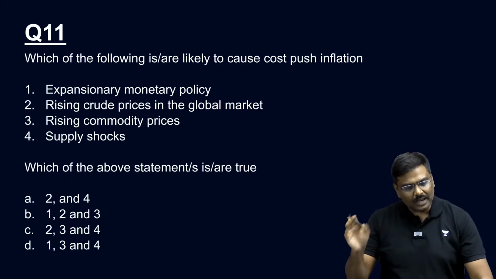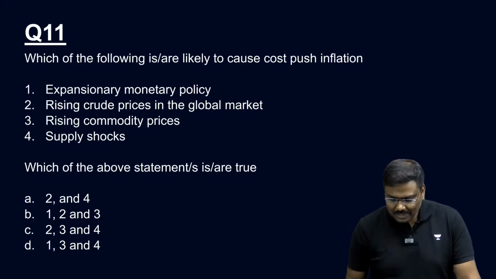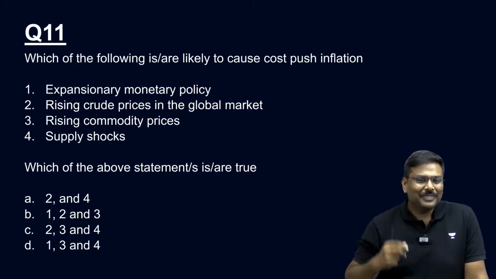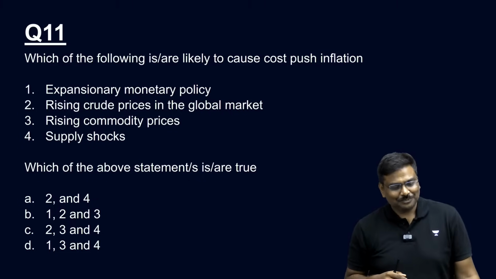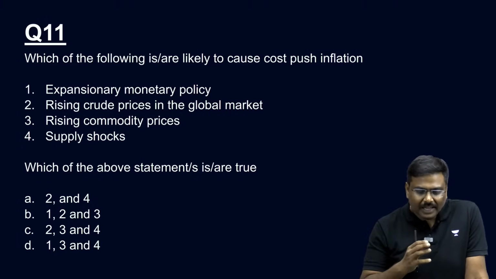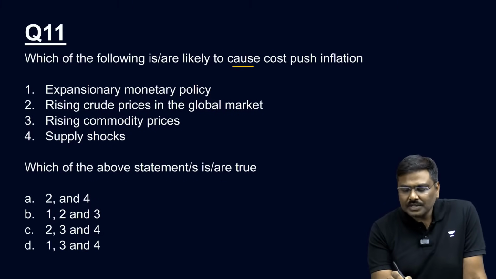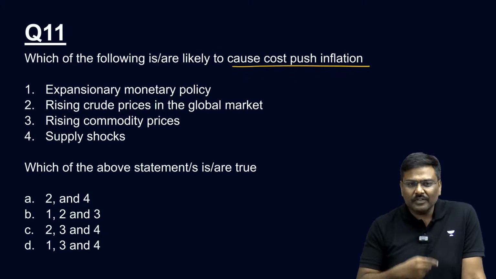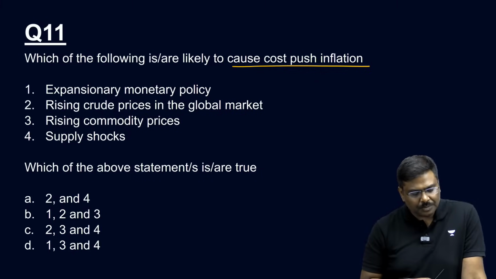Let me go to question number 11 now. These kinds of questions students will solve. Let's start. Which of the following is or are likely to cause cost push inflation? I have given 4 points. Find out which is the right option.